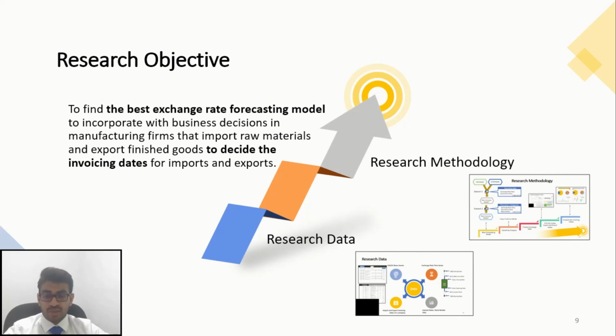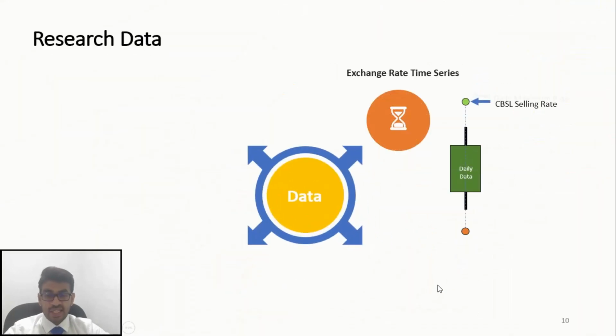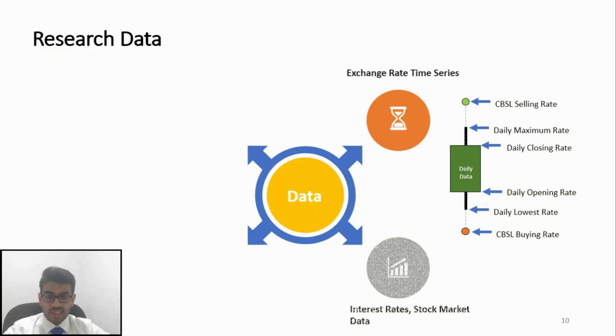To achieve these research objectives, we collected data and developed a research methodology. These are the data that we collected to achieve our research objective. Mainly 4 types of data. First, exchange rate time series data. Almost all of the researchers on the USD-LKR exchange rate are using only the daily average exchange rate or higher time frames of exchange rate. But here in this research, we incorporated 6 data points within 1 day. It will improve our data quality.